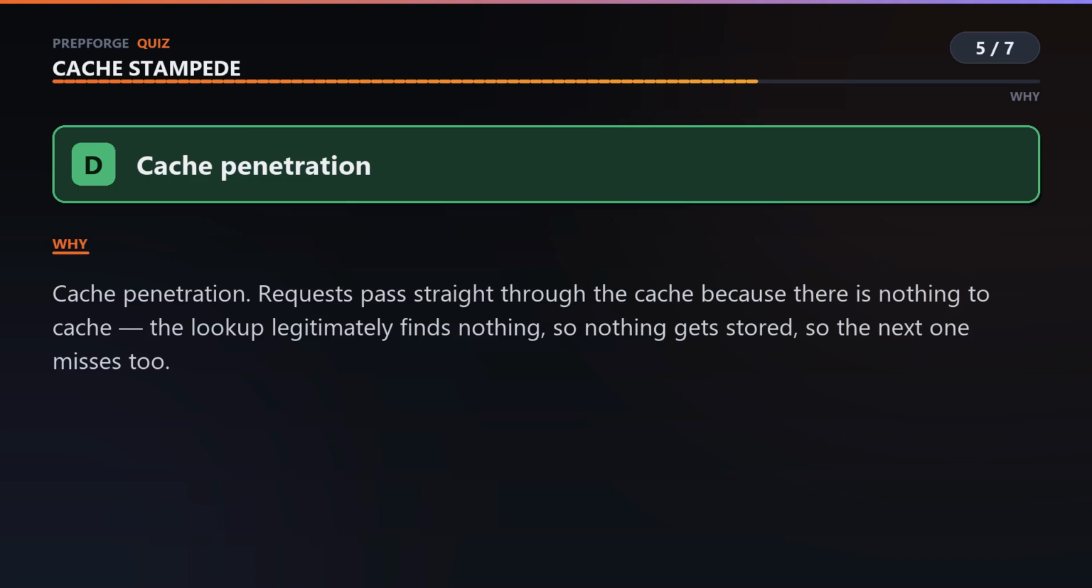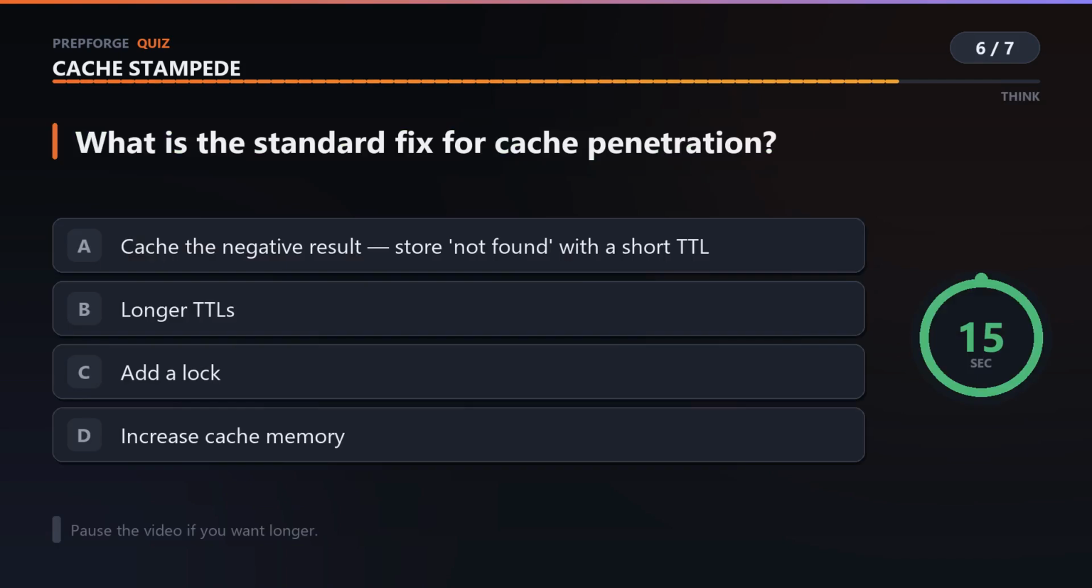It's also a favorite attack. Request random IDs that can't exist and every single one reaches your database. What is the standard fix for cache penetration?